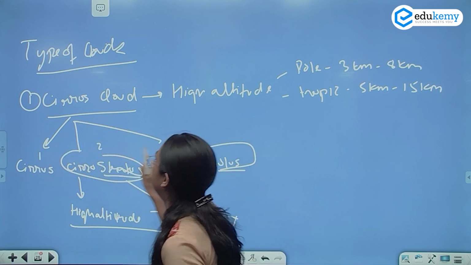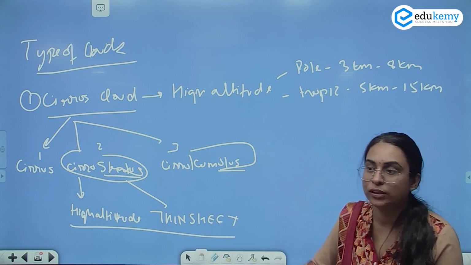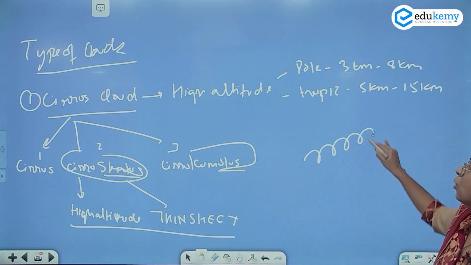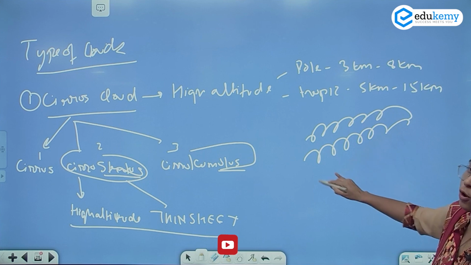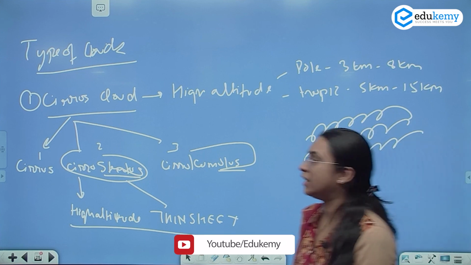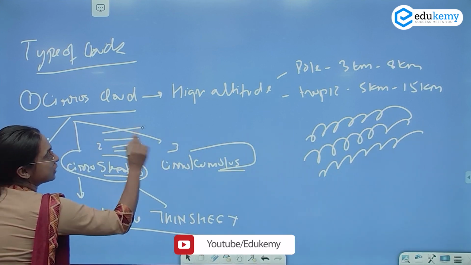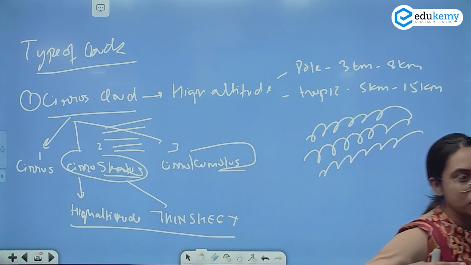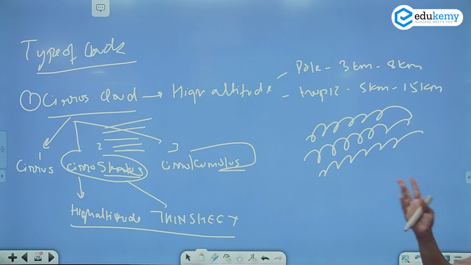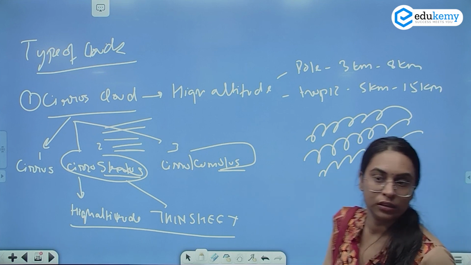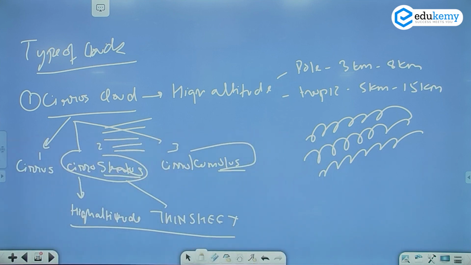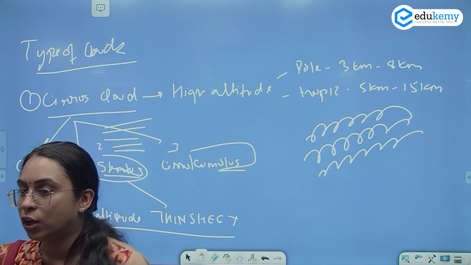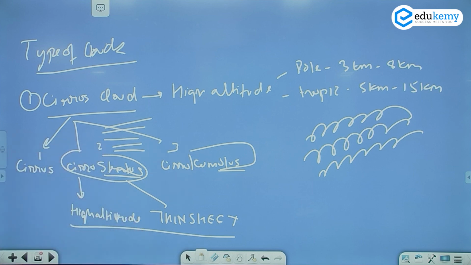So this was 1, 2 and 3. Cumulus. Cumulus means like wool. Like wool, a globular mass, like a wavy form. So rather than thin sheets, they form in a wavy type of pattern, like a globular mass, like a pack of wool. That is called your cumulus. Cumulus in English means globular, meaning wavy form. So whichever book you read, it will say wavy cloud, globular cloud, like a pack of wool. That is your Stratocumulus.